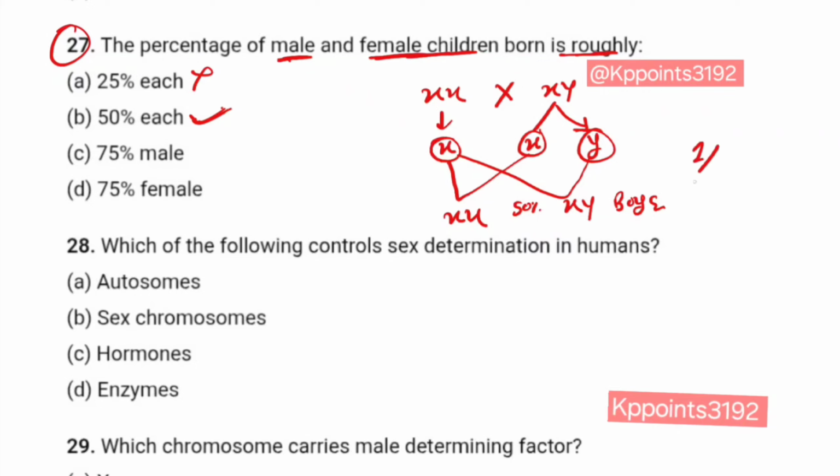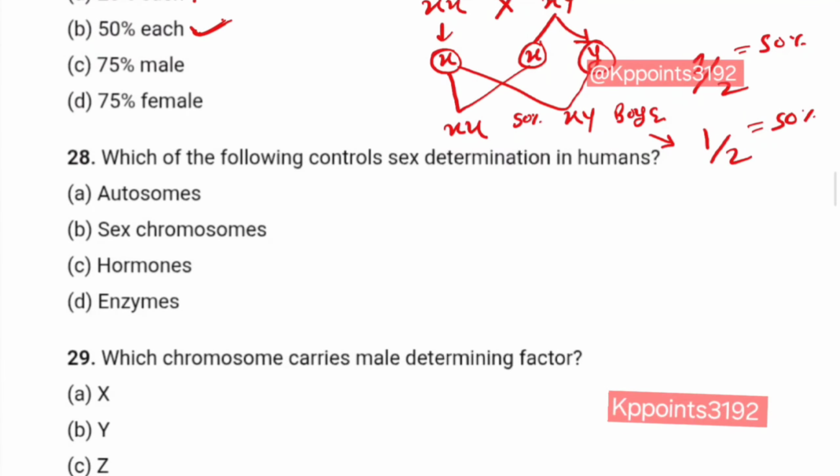Now how many females? 1 out of 2. How many boys? 1 out of 2. This is 50% and this is also 50%. Clear? Question number 28. Which of the following controls sex determination in humans?